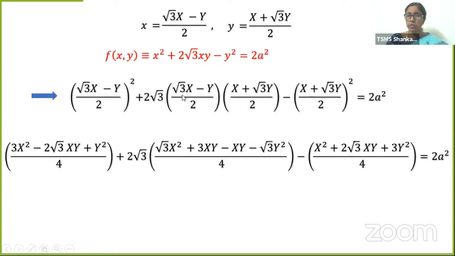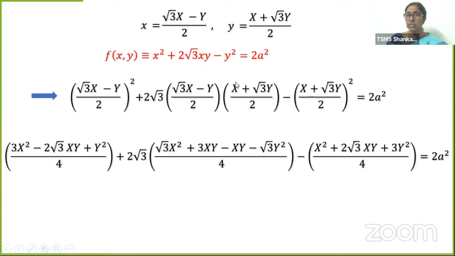I'm multiplying. Just go through carefully. This is simple multiplication you have done so many times. Because the numbers are too many, let's go slowly. Root 3x into x, root 3x square. Root 3x into root 3y.